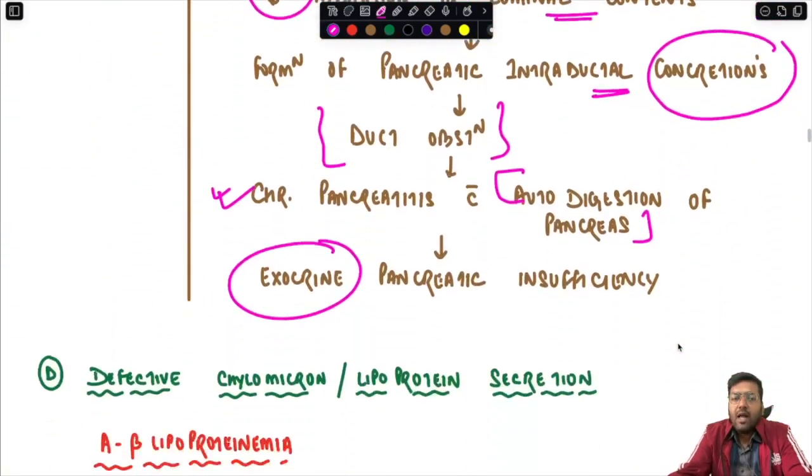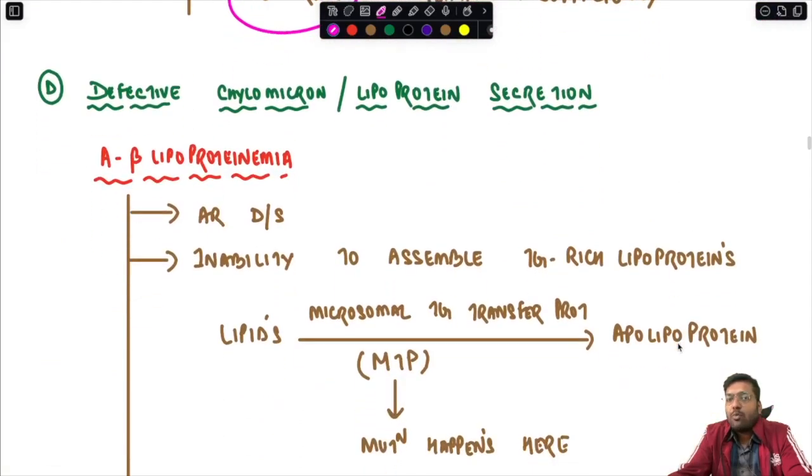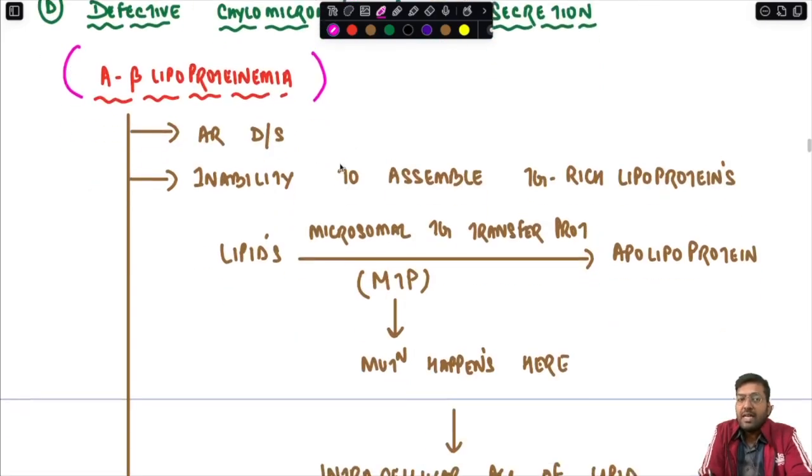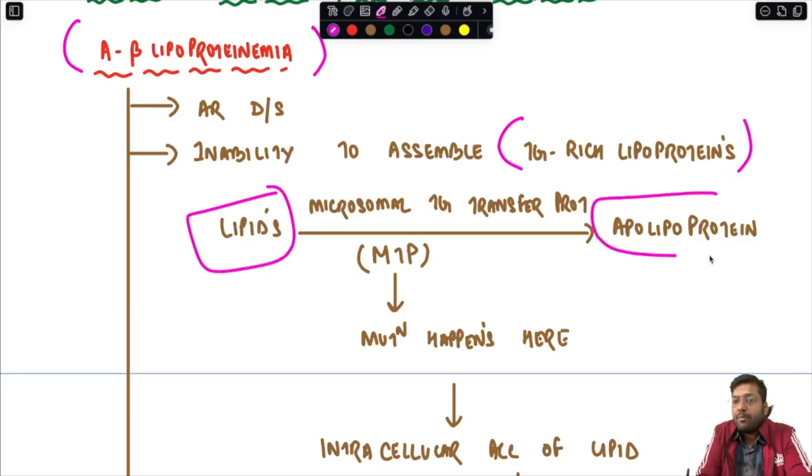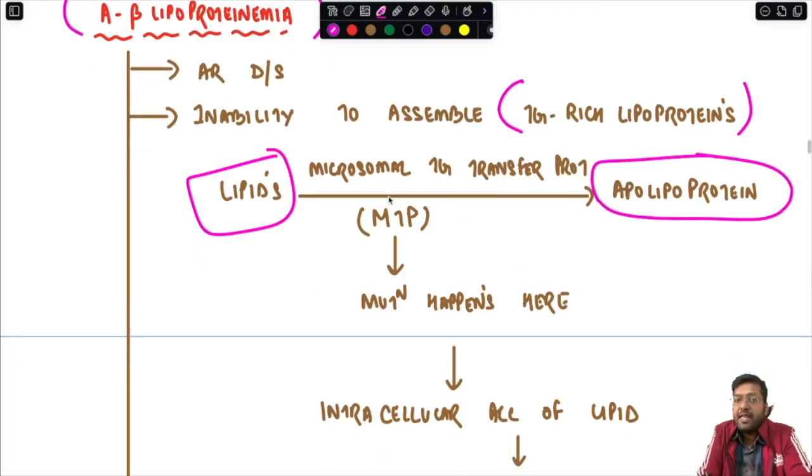Now after this, we have defective chylomicron or lipoprotein secretion. The condition which exemplifies this is abetalipoproteinemia. It is an autosomal recessive disease characterized by inability to assemble triglyceride-rich lipoprotein. Normally the lipids are transferred to the apolipoprotein for transport with the help of MTP, which is microsomal triglyceride transfer protein.